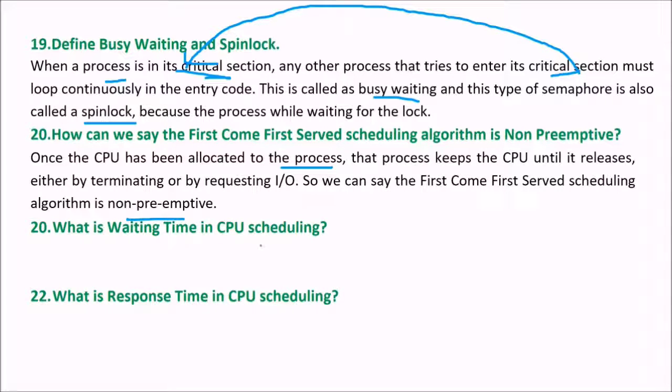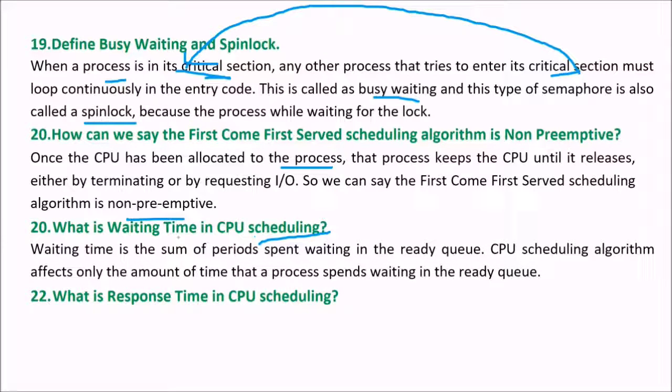What is waiting time in CPU scheduling? If a process is waiting, then it is waiting. You are waiting outside the bathroom to go inside, so you have waiting time. In OS terms, waiting time is the sum of the periods spent waiting in the ready queue. The CPU scheduling algorithm affects only the amount of time that a process spends waiting in the ready queue.